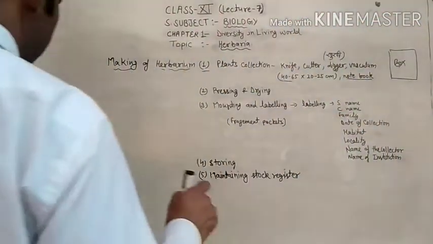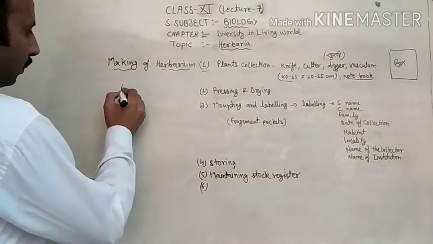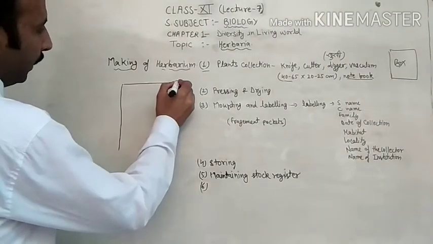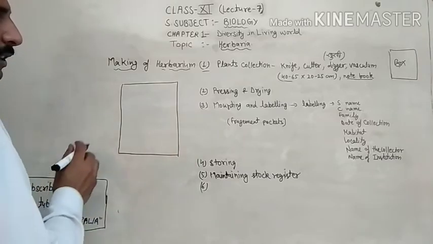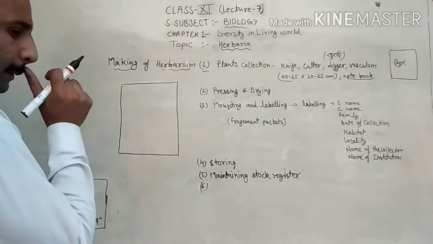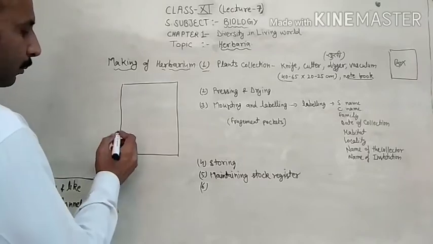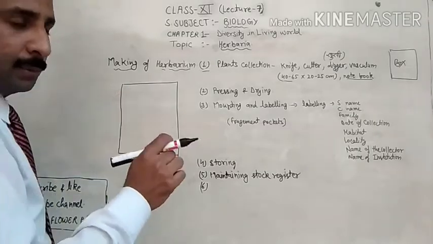Mounting means pasting. Now one special paper sheet is available in the market. These sheets are available in stationery shops by the name of herbarium sheets.